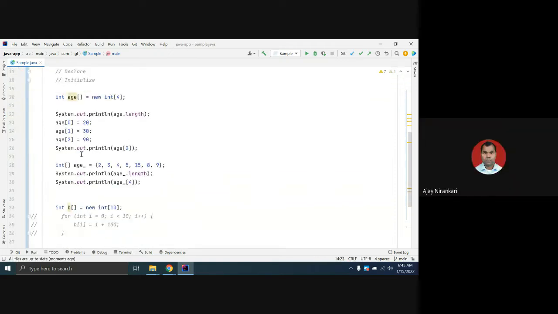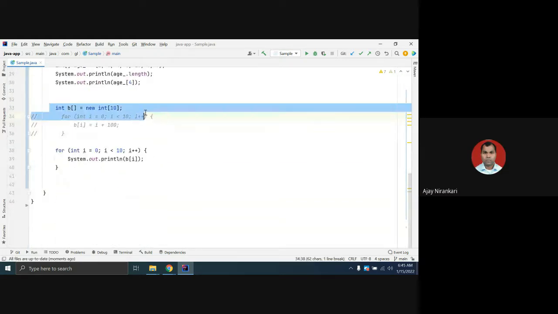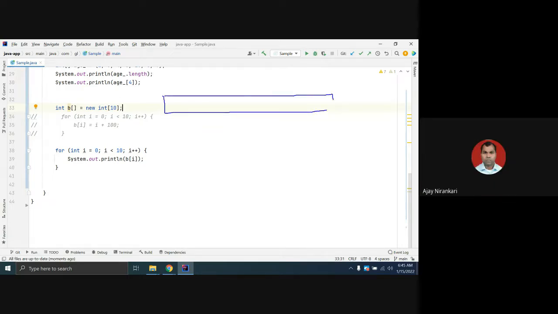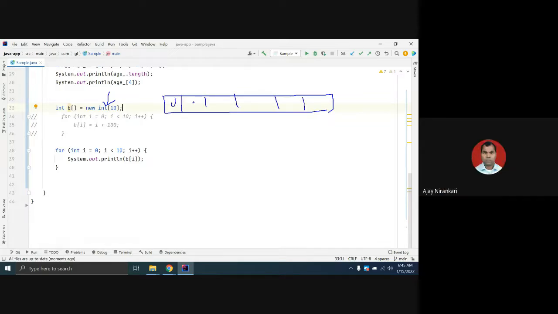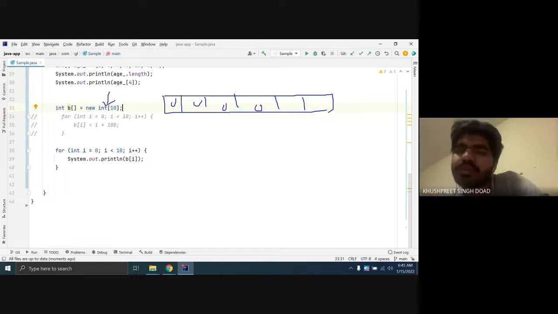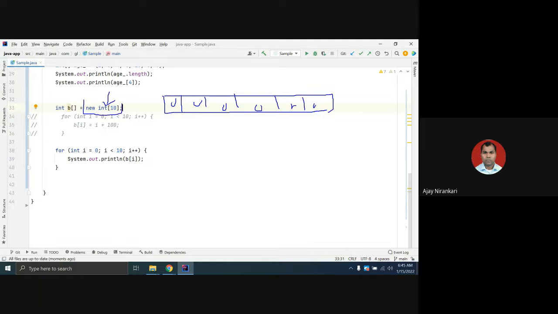Here, in this line, you say, hey compiler, create an array of 10. So here the compiler creates memory allocation for 10 data items. You specify these are int. So by default, all the values are initialized to 0. Until we fill them, all the boxes are filled with zero. Only due to this line.